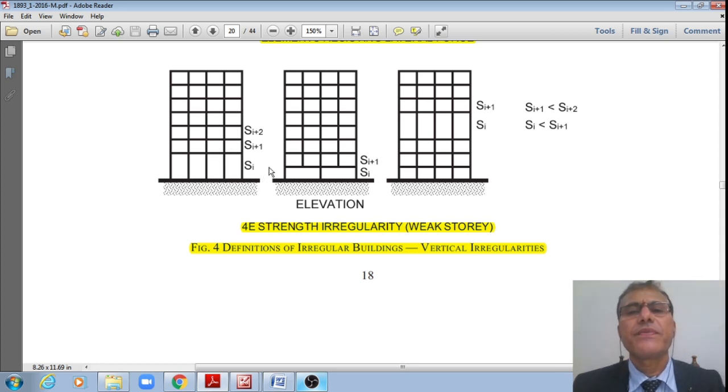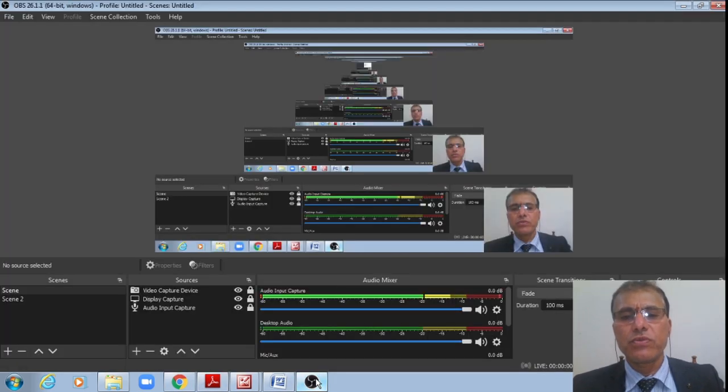Therefore the strength of any floor is either less than that of the strength above that floor or less than that of that below. That is, SI less than SI plus 1 or SI plus 1 is less than that of the SI plus 2.